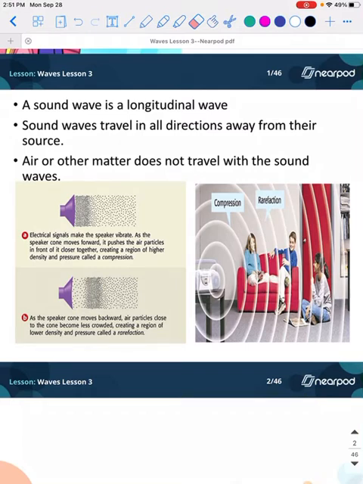Air or other matter does not travel with the sound waves. It's literally just particles pushing against each other, going from one spot to the next spot. As you can see here, as the speaker is vibrating, the particles are closer because the sound is coming from here, and the sound waves, or the energy, as all waves really are, is energy. The energy is traveling from here and then travels here and then just keeps on traveling out. Just like you can see it happening here, that is going to continue to move outward. The energy just continues to move. All right?